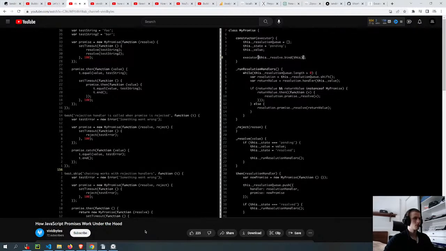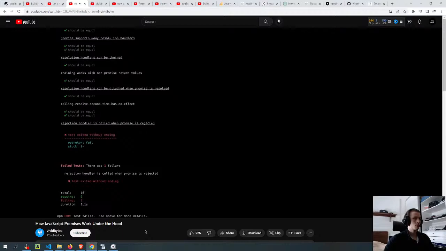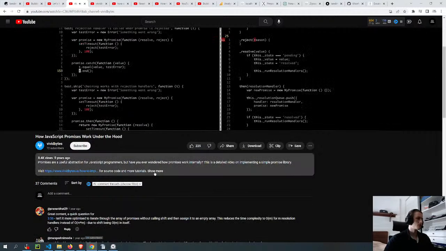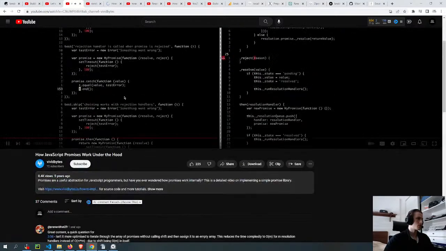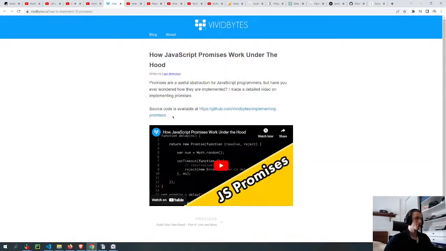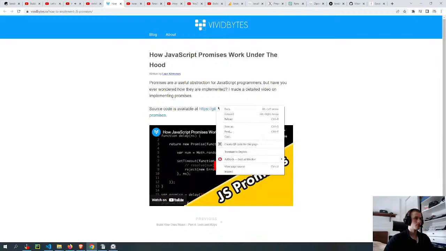And we need to pass the reject method into the executor. Okay, now we get this test exited without ending that we've seen a few times before. And that just tells us that the handler is never called and t.end is never called either. So we want to do basically the same thing that we do in resolve, but in this instance we want to save the handlers into another array. So I'm going to call that array rejection queue.